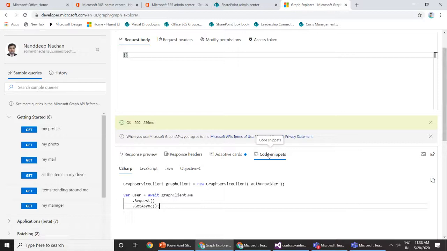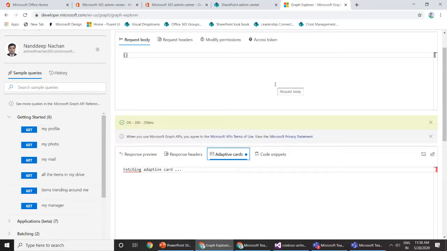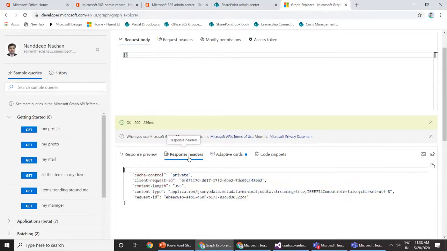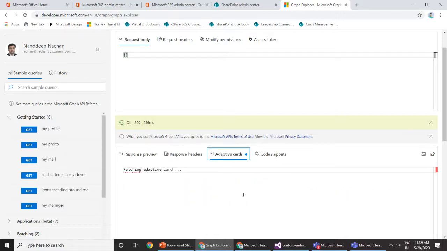For example, if I want to get my profile, the code snippet will be directly available to us from this code snippets tab. Another good thing recently introduced is adaptive cards. If I want to represent this profile information in a good way using adaptive cards, I directly have the adaptive cards over here. So we have the response preview here, response headers here, which help us set the headers whenever we are posting a request, and then code snippets and adaptive cards here.